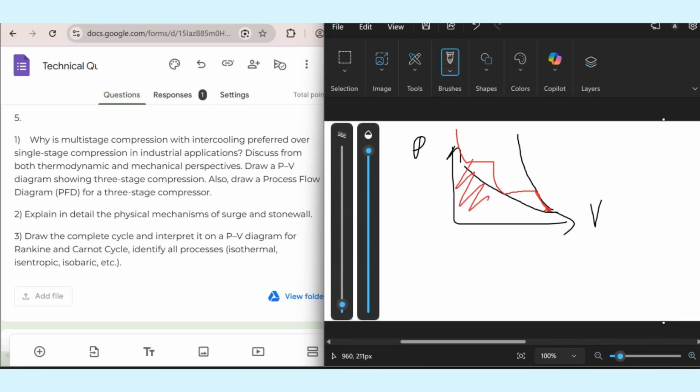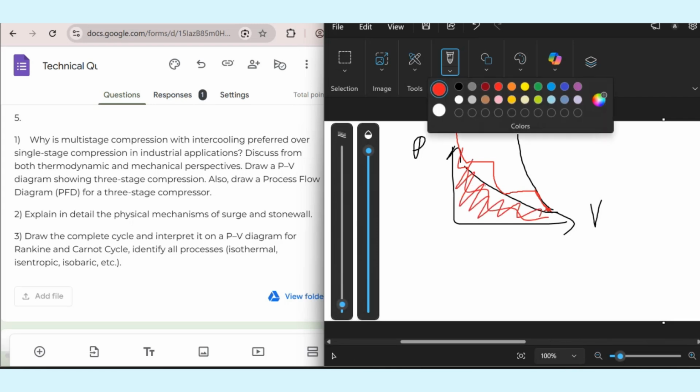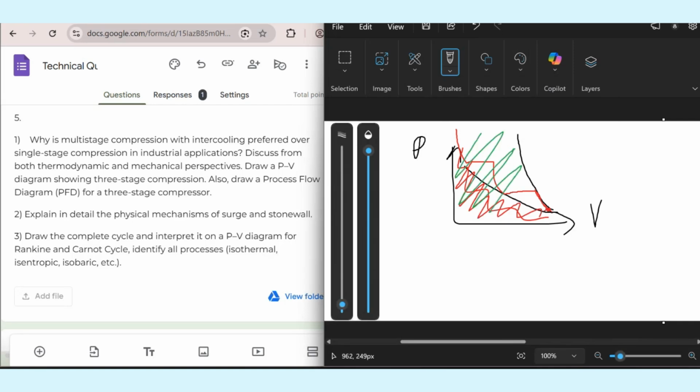So the area under the PV curve will give us the work done. So you see, actually, the red is less than the green one. That's why we actually save the work here. That's why multi-stage compression is preferable. You can explain it with the PV diagram also.